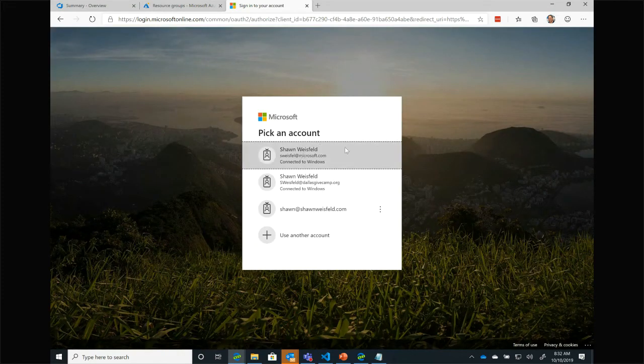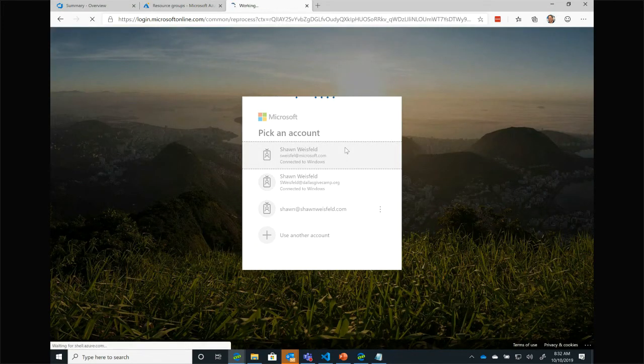I could do all of this stuff with CLI or PowerShell running locally on my machine and log into Azure and do all this stuff locally. That has some advantages. It's nice to be able to use Bash or Ubuntu, the Windows Subsystem for Linux, to do that directly from the machine.